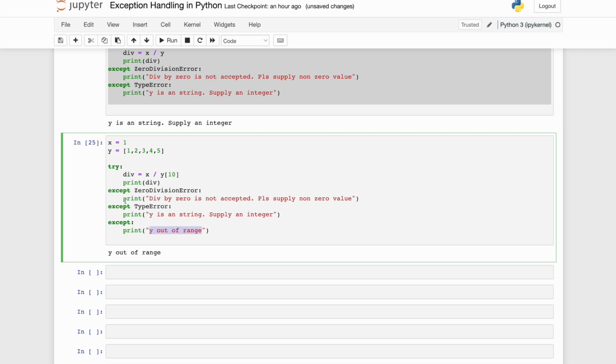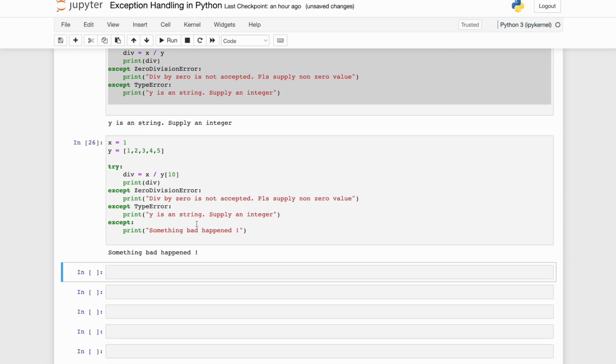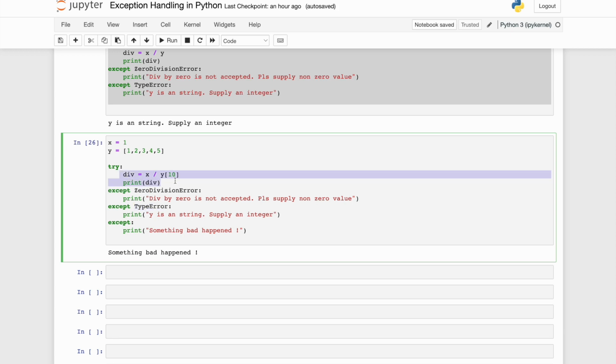Any exception unhandled by the other except blocks will come here, and I can put something generic like, something bad happened. Any exception apart from zero division error and type error will be handled by this particular except block. Okay, clear? Now let's move on.